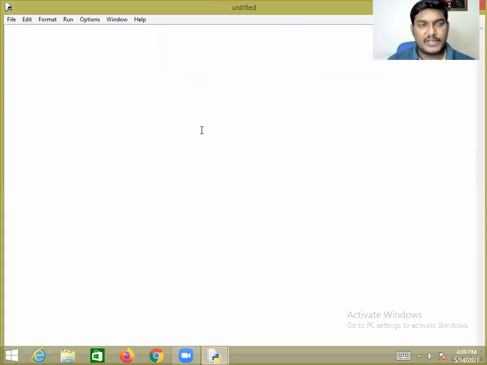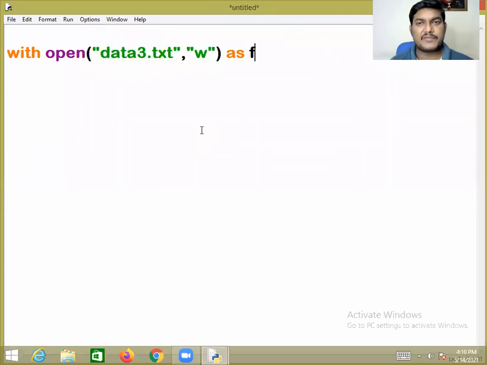Going to the new file. Generally there is a with open, then the file name is data3.txt. Here we need to give the file name. Another, for what purpose you are opening it, you have to write, then as a reference. This is one style.